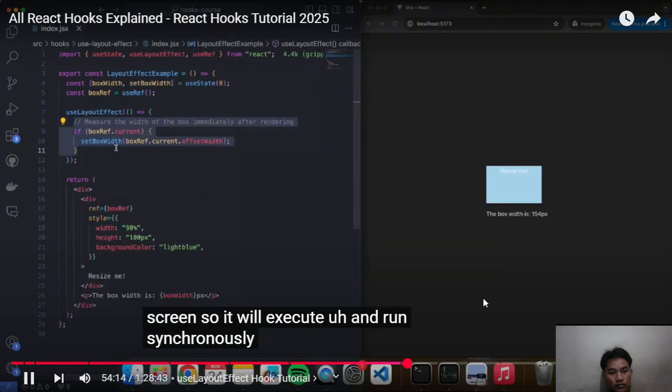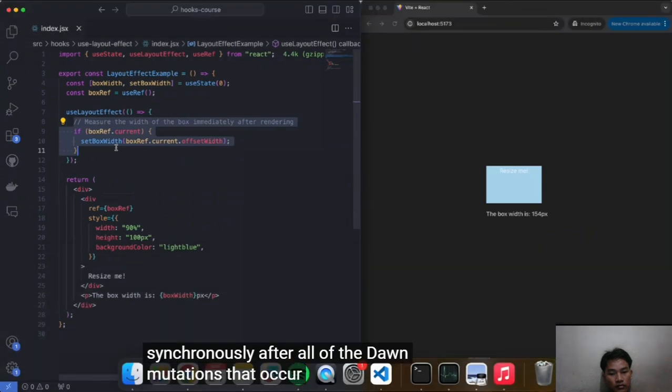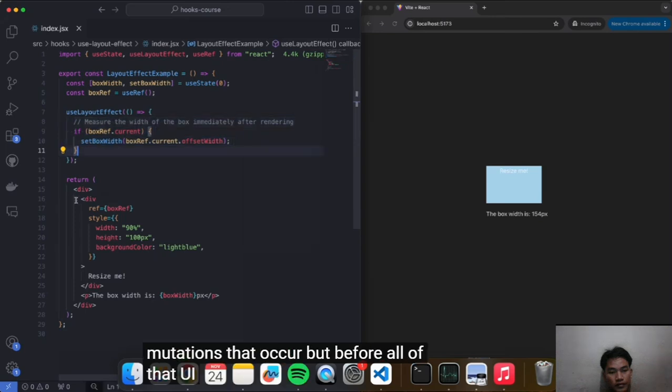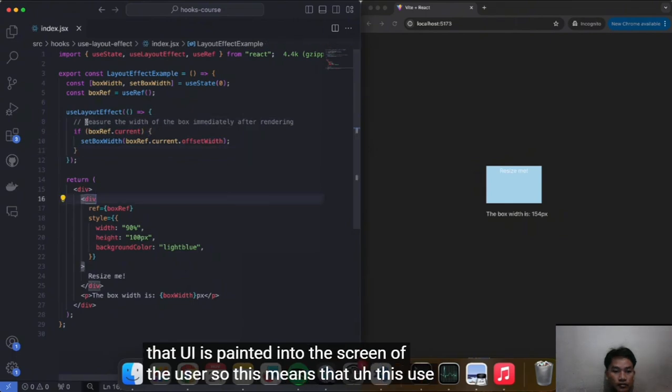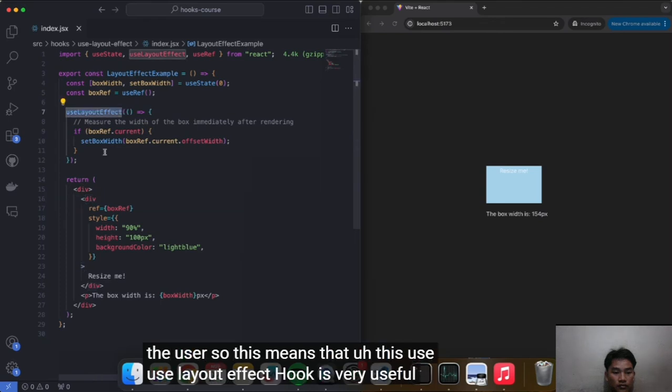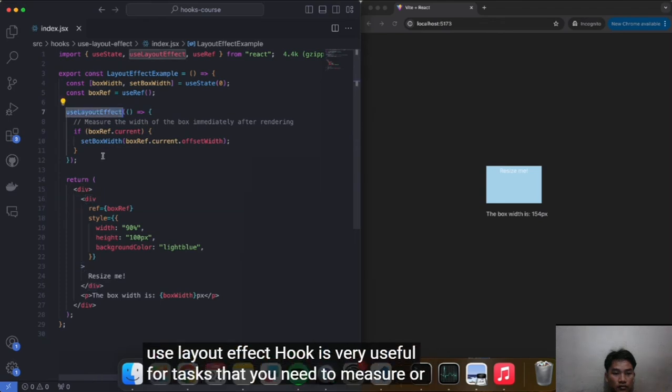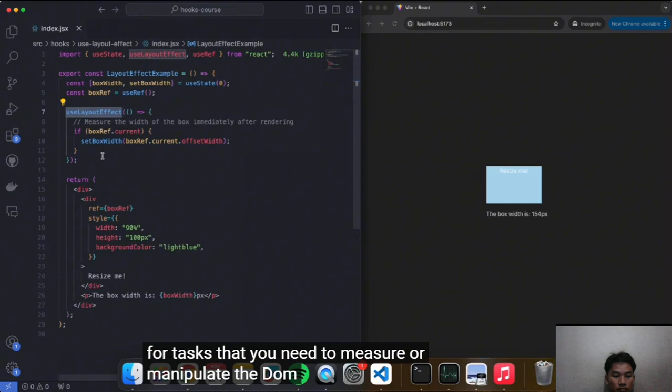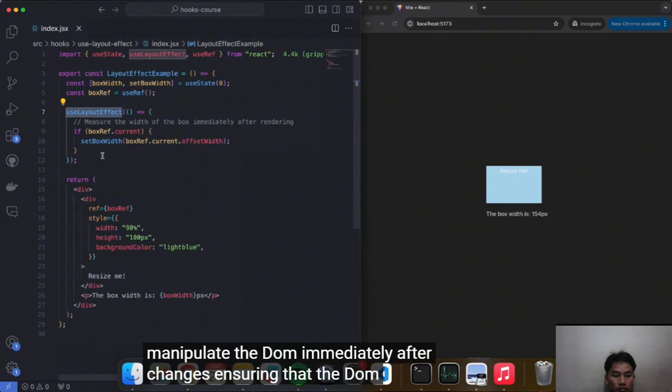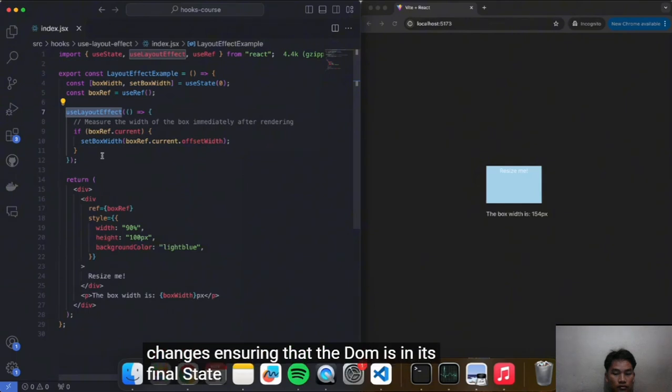synchronously after all of the DOM mutations that occur, but before all of that UI is painted onto the screen of the user. So this means that the useLayoutEffect hook is very useful for tasks where you need to measure or manipulate the DOM immediately after changes, ensuring that the DOM is in its final state before you paint the screen.